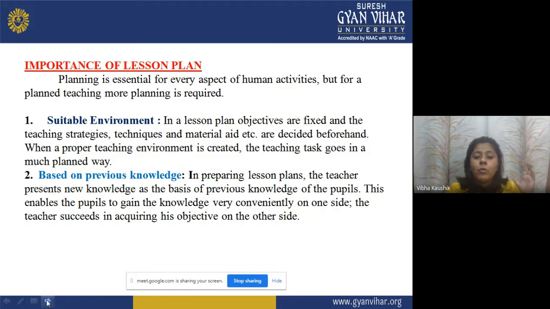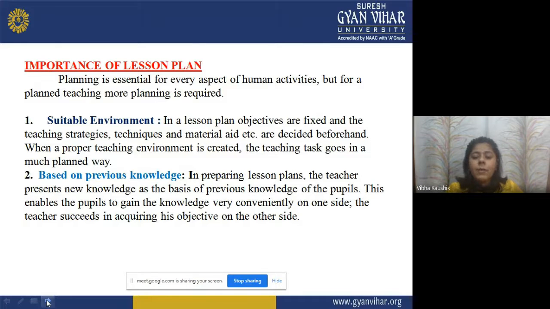We have to create a teaching environment, and that environment will be created when we have made an effective plan based on previous knowledge. Your lesson plan should be based on the previous knowledge of the learners.